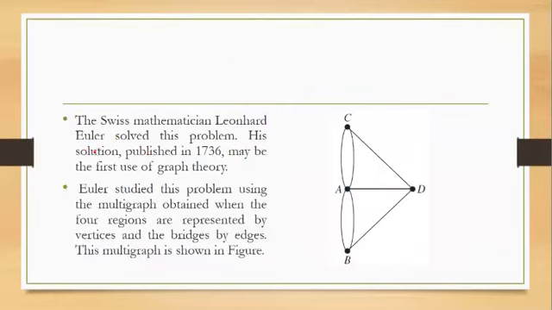So Euler has solved many theorems and many problems. The same mathematician solved this problem also. His solution was given in the year 1736, and this was the first basis of graph theory. He is also one of the creators of the subject of graph theory. He has contributed a lot to graph theory. So what he did is he studied the problem and then created a multigraph.